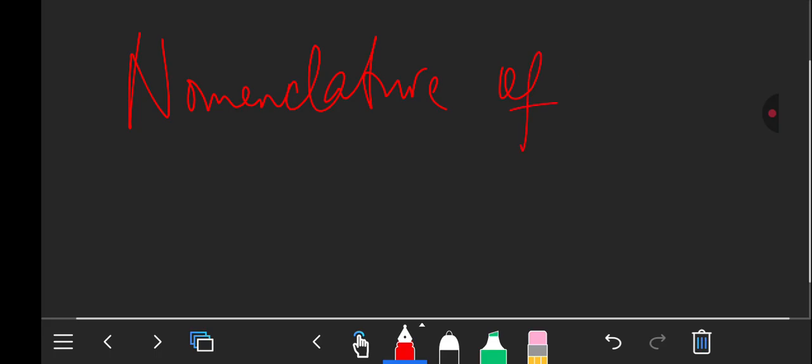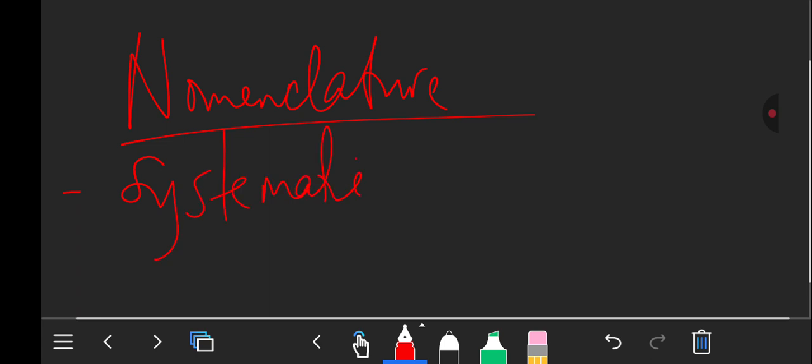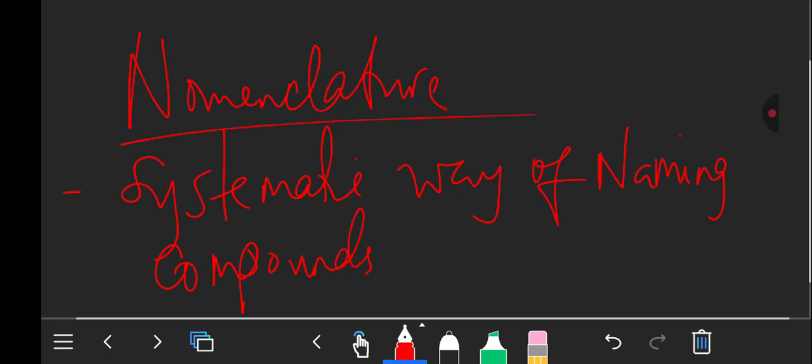When you're dealing with nomenclature, you're just dealing with a systematic way of naming compounds. That is what we say to be nomenclature.